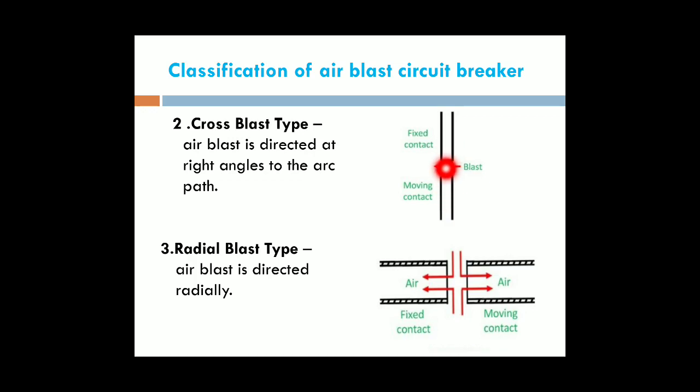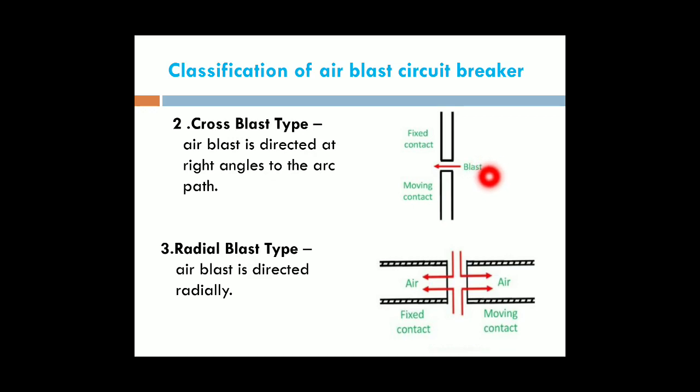But in the case of the cross blast air blast circuit breaker, the air blast is directed at right angle to the arc. This is the arc direction. At the right angle to the arc, we blast the air.